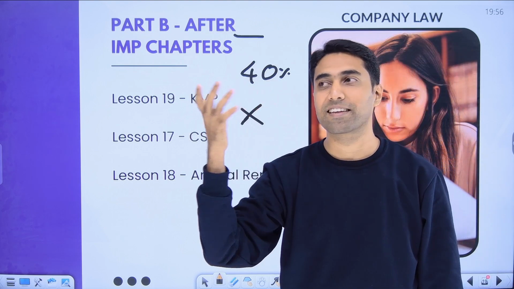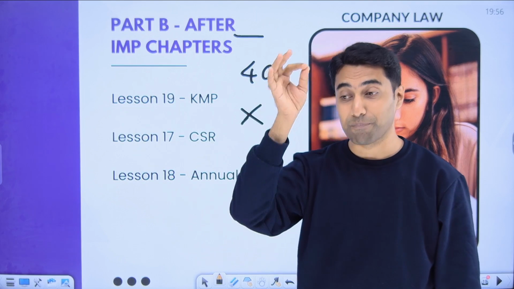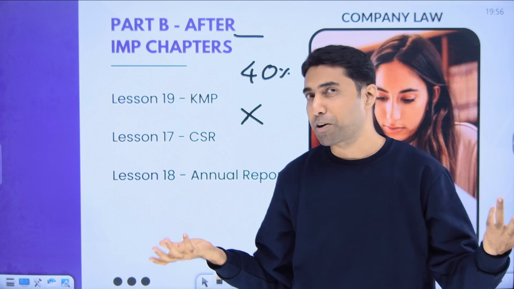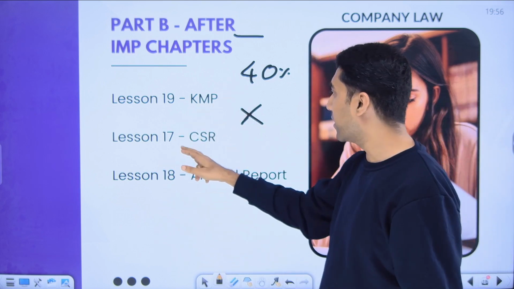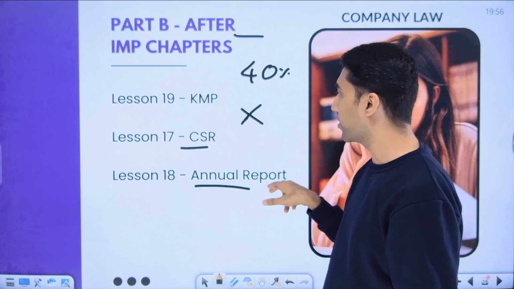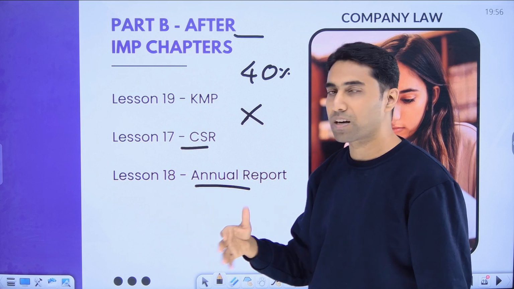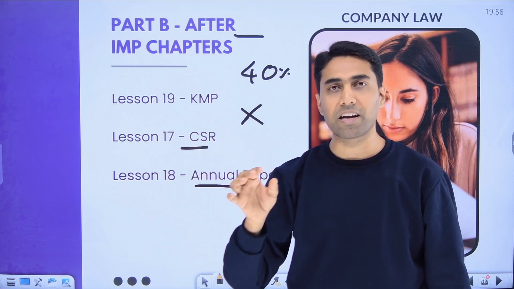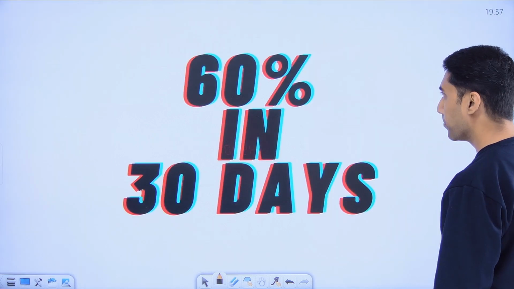So I never say this is not important, because like I said, 100% is something we have to study because of the pattern of the question paper. Suppose I don't study this chapter, I don't study this chapter, but in my 4 sub questions, if these 2 questions come, I can't even write, I can't even get 1 mark. So that is a mistake which you should never be doing.